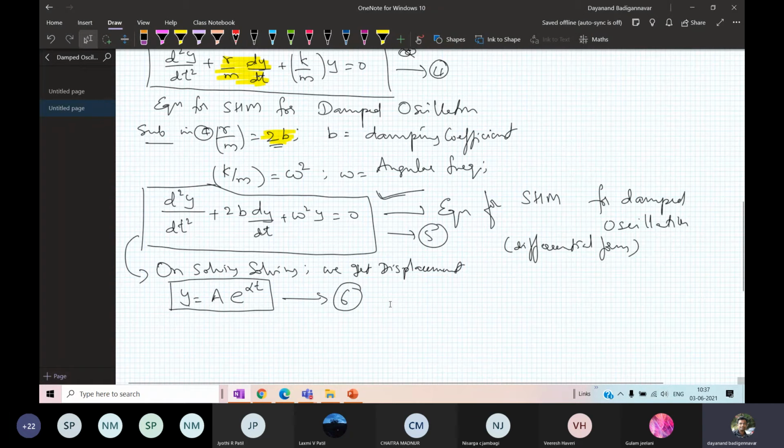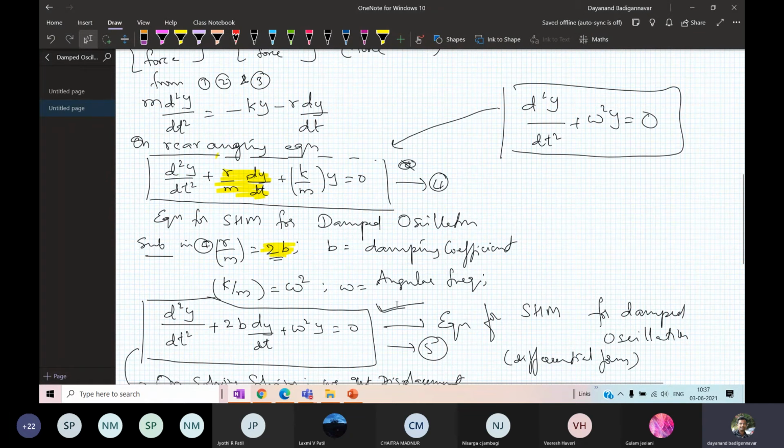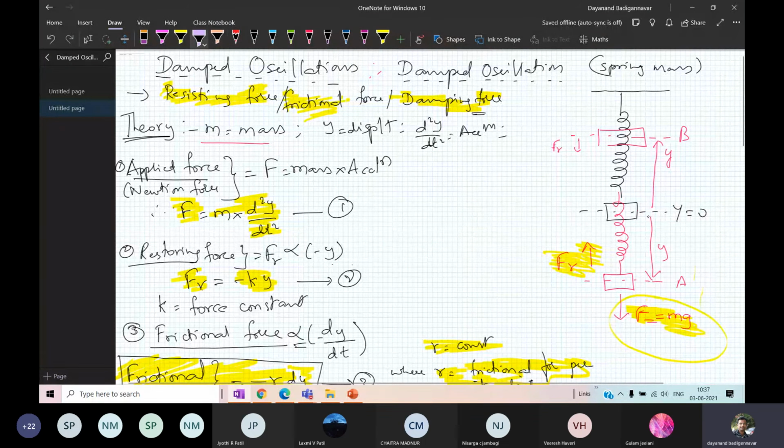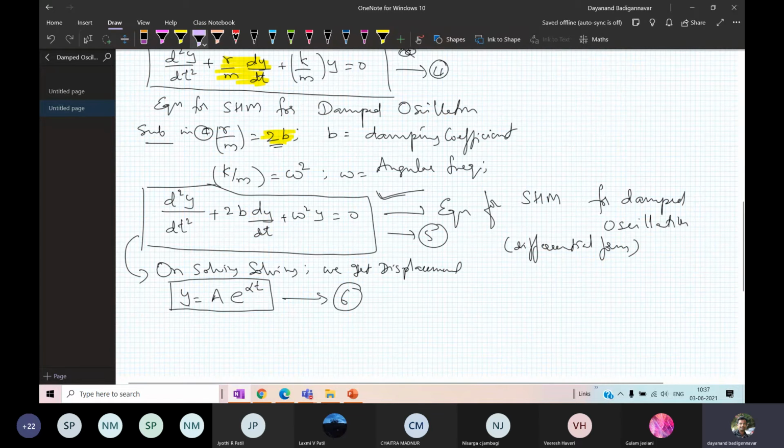Whatever displacement is taking place here is given by equation number 6.